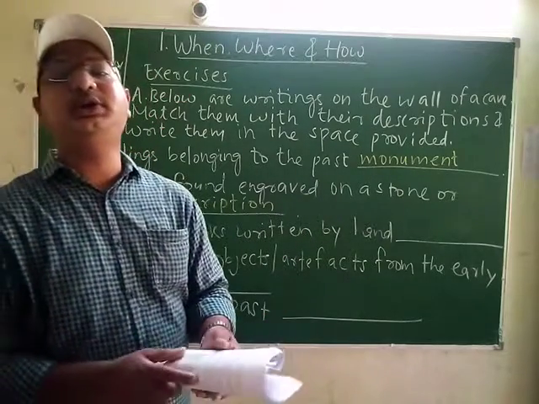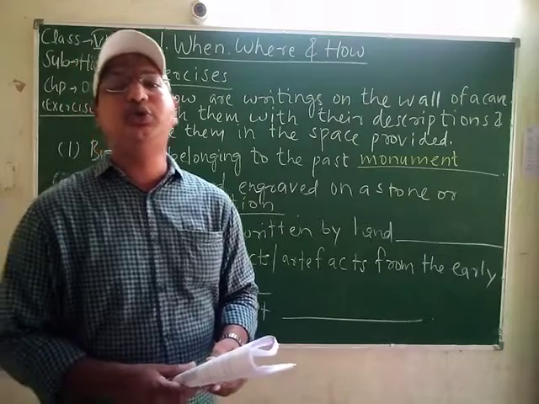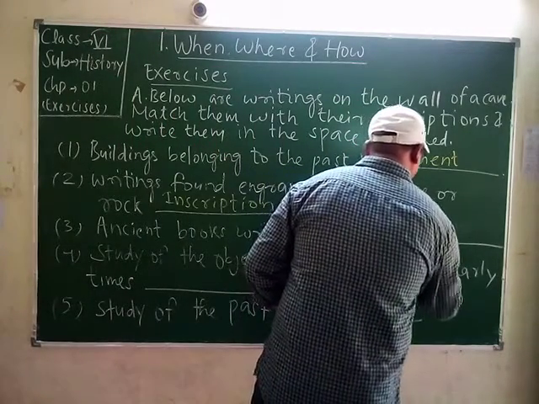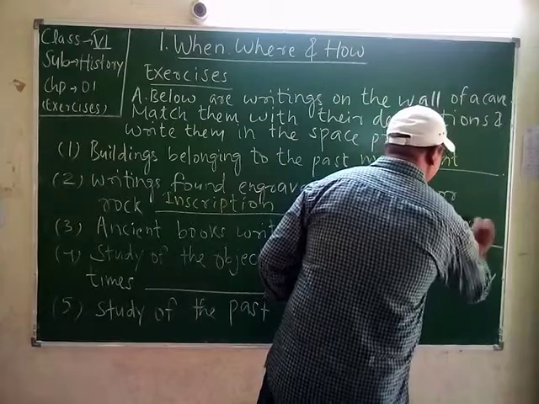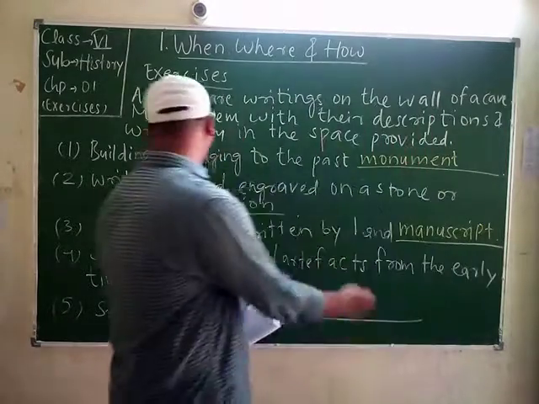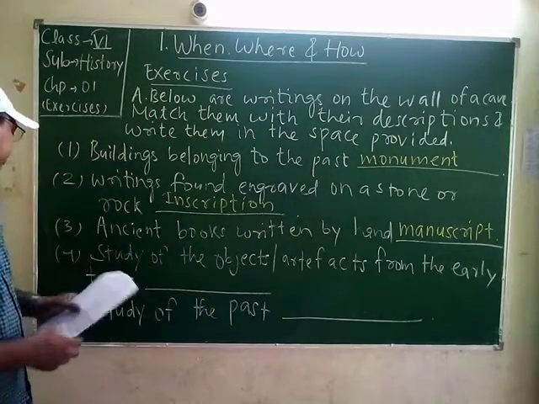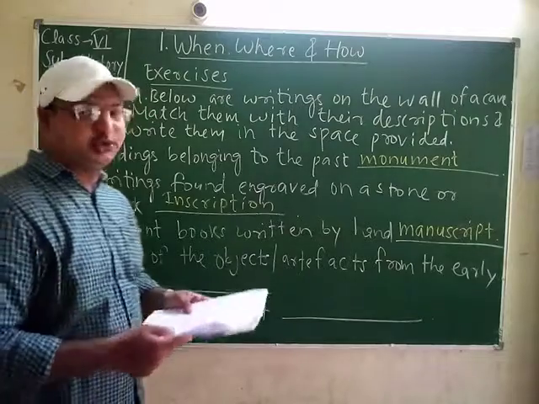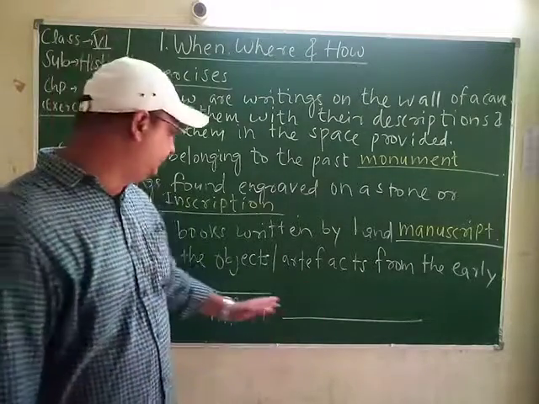So these are some of the evidences by which we know about our history. The third one is manuscript. And the fourth one, study of the objects or artifacts from the early times. And the last one, there is a comparison.